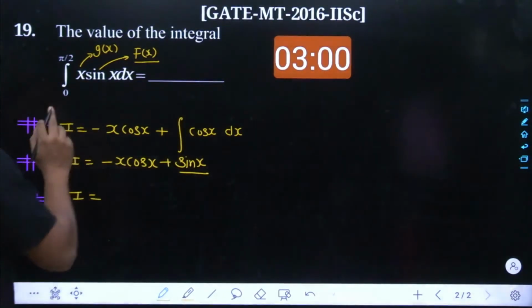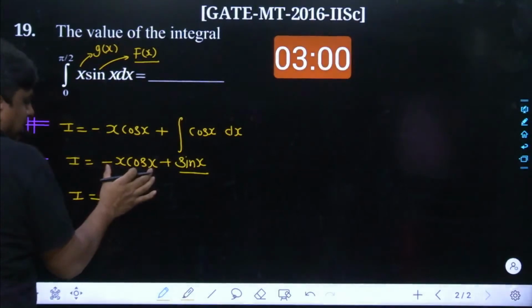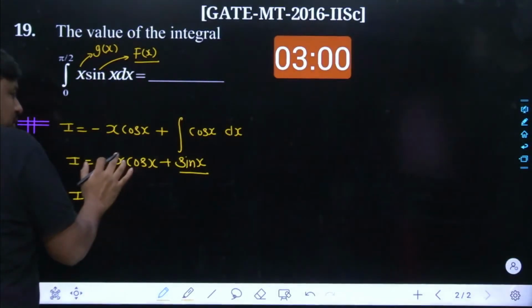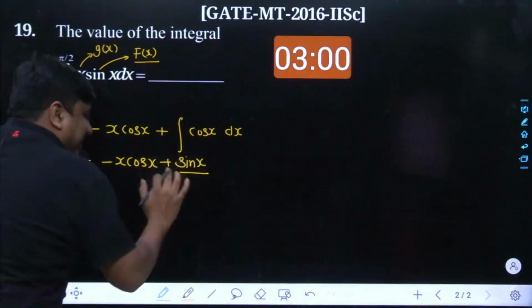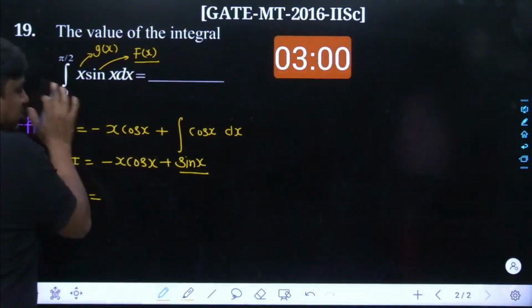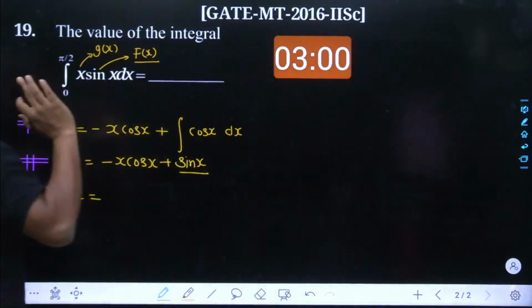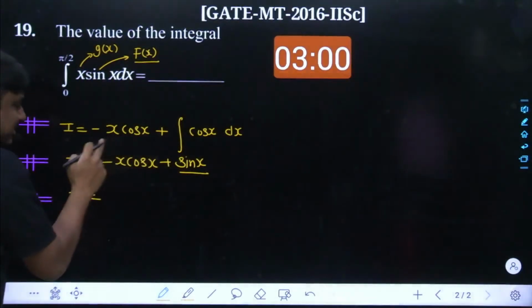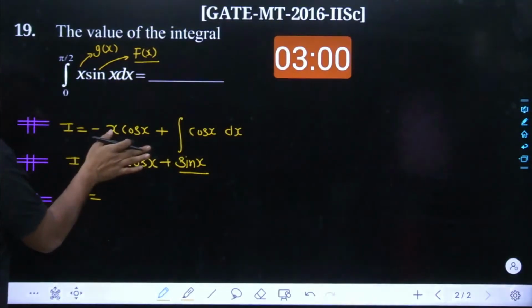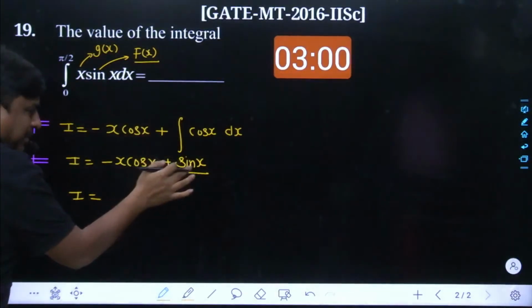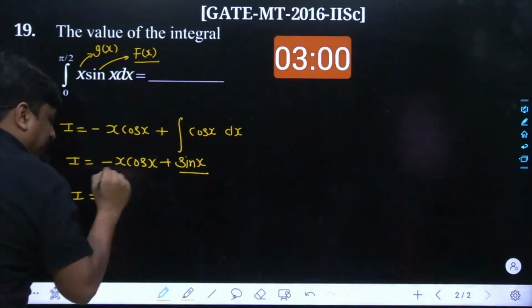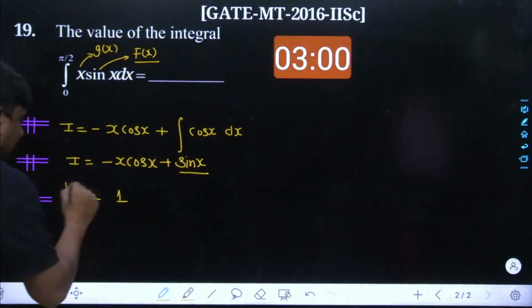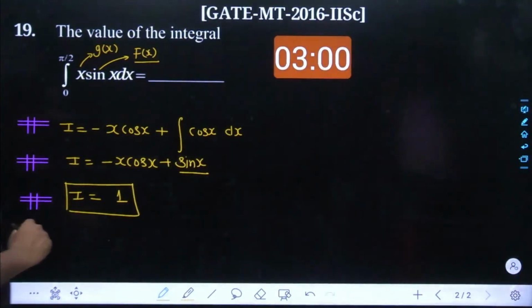My dear friend, let me feed 0. Once you feed 0 over here, x makes it 0, and once you feed 0 over here, sin x makes it 0. So one thing is quite sure, the lower limit part is simply 0. So let me focus only on pi by 2. When we feed pi by 2, this completely goes off, this is again 0, and once you feed the upper limit as pi by 2, sin pi by 2 remains, and the answer is 1.